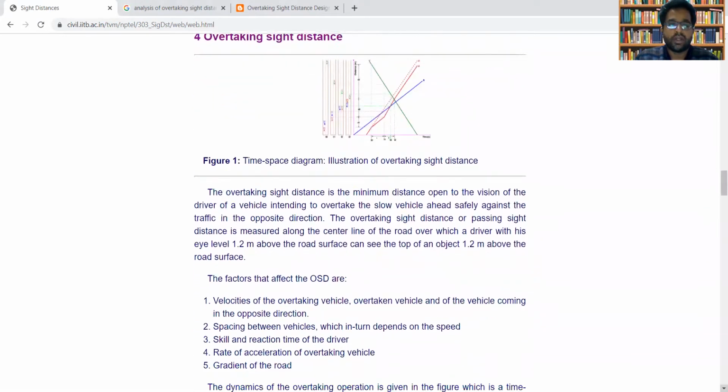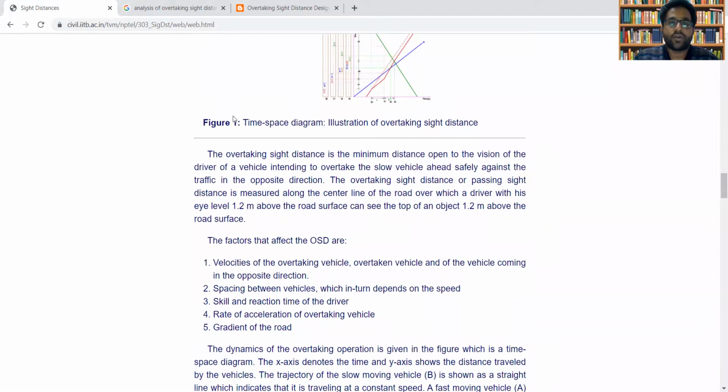Okay. So here, this is the definition for overtaking sight distance. Overtaking sight distance is the minimum distance open to the vision of the driver of a vehicle intending to overtake the slow vehicle ahead safely against the traffic in the opposite direction.